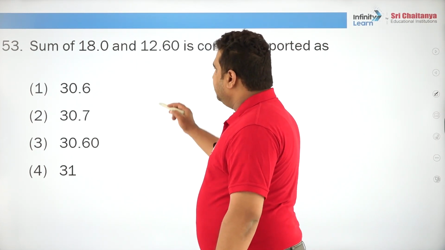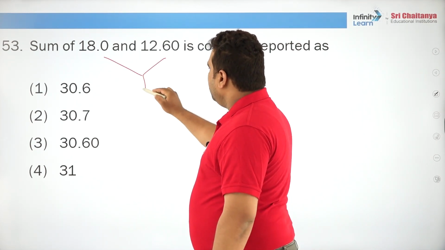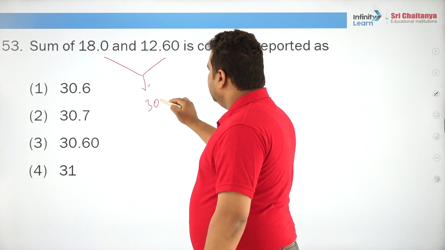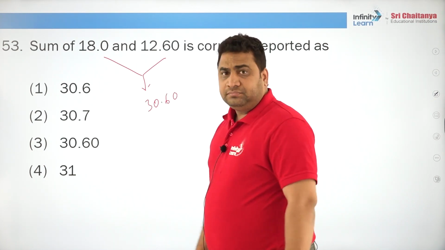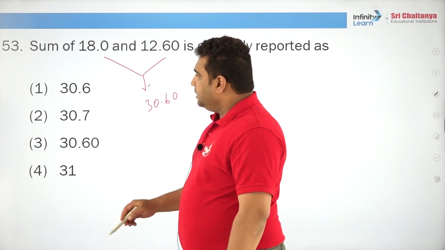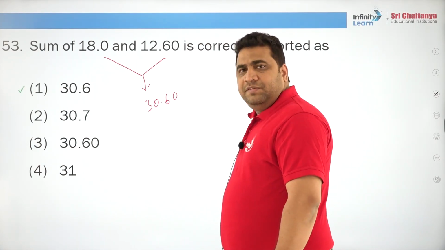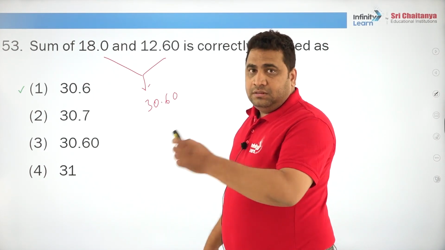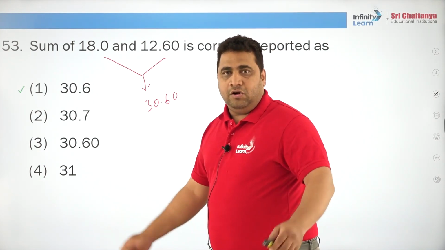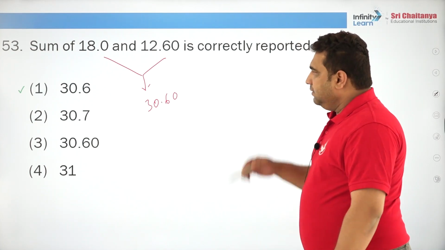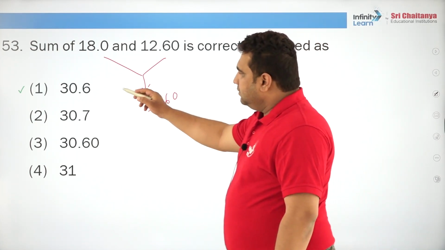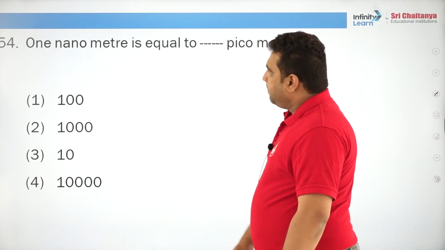If you add these, you are going to get 13.60, but you have to represent it as 13.6. Why? The 0 after the even number 6 will not play any role. Hence, it is written as 30.6.